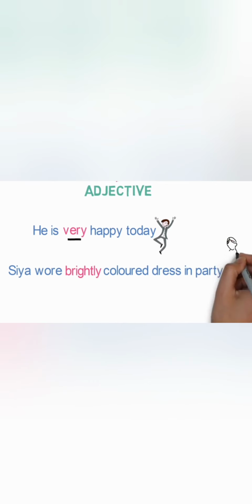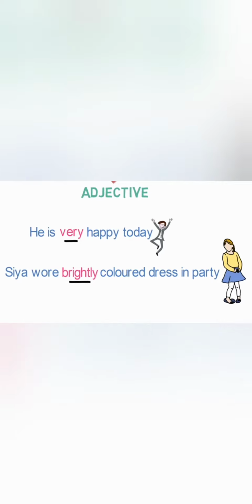Sia wore a brightly colored dress in the party. Here, what is describing her dress? It is color. So, colored is an adjective. Now, what is the intensity of the color? It is described by brightly. So, it is an adverb here. Now, you will have understood the adverbs that describe an adjective.